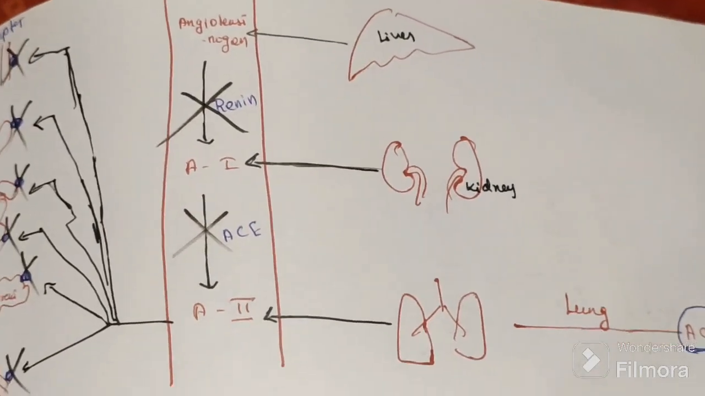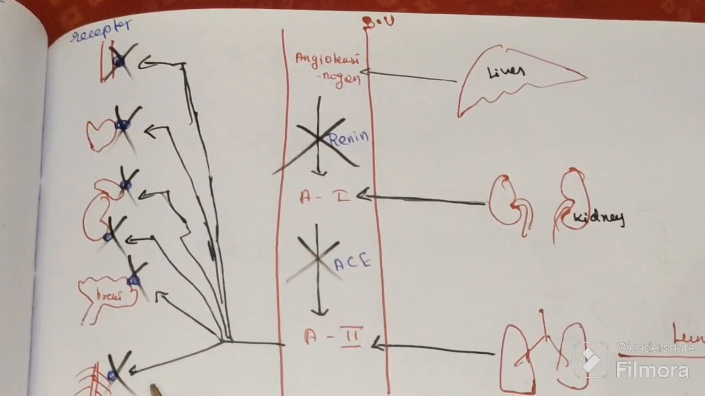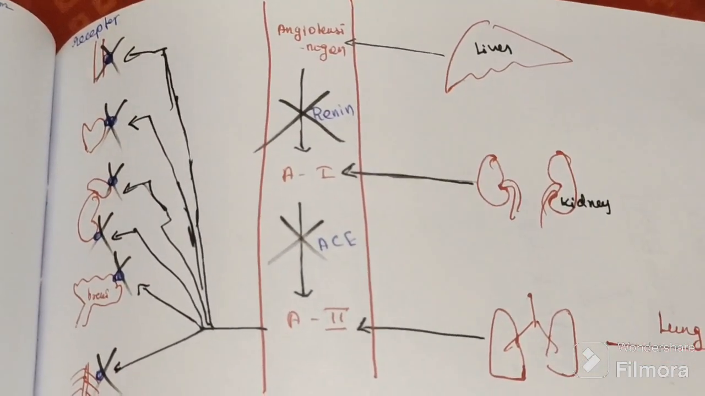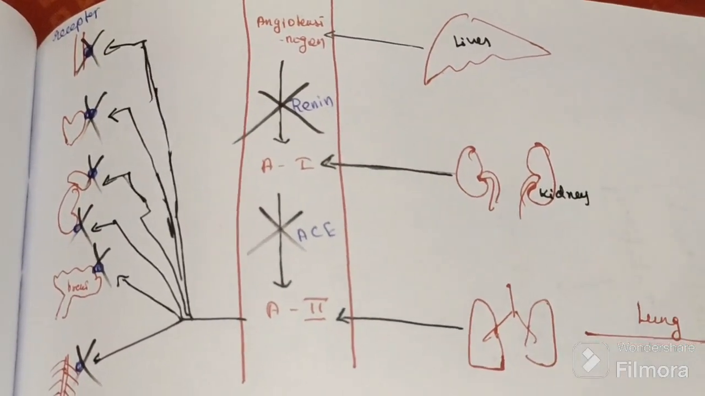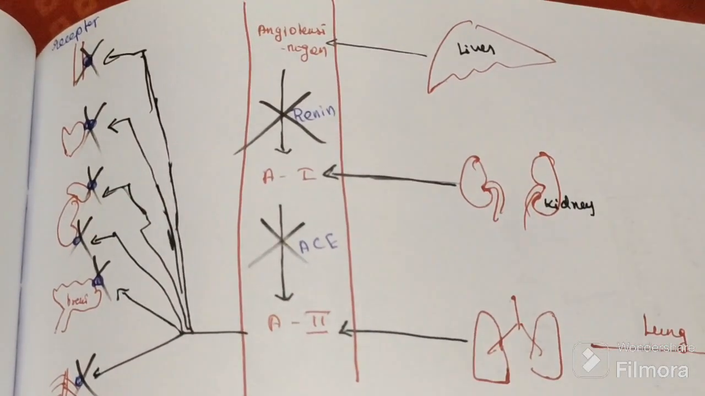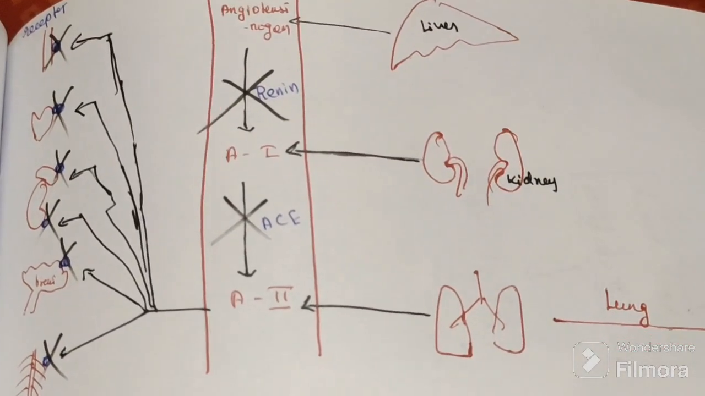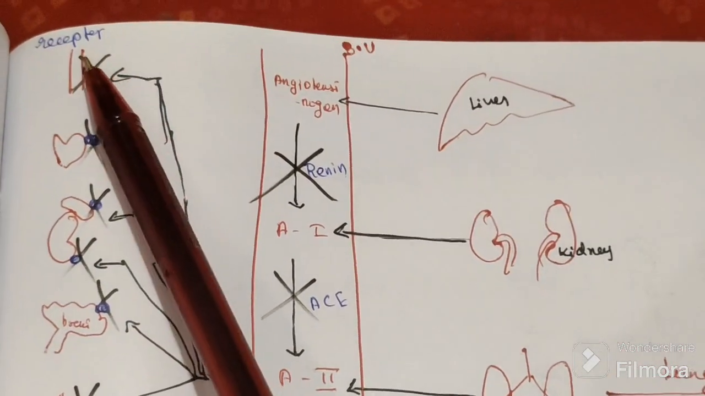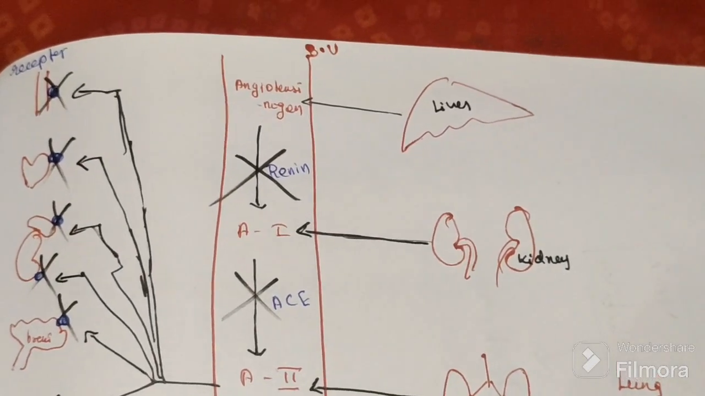Third thing, we will block that AT receptor. All the six organs having AT receptor, we want to block. So if angiotensin 2 is at all forming, it cannot act on its receptor. Here AT2 formation is there, but here we block that receptor, so it cannot increase that blood pressure.